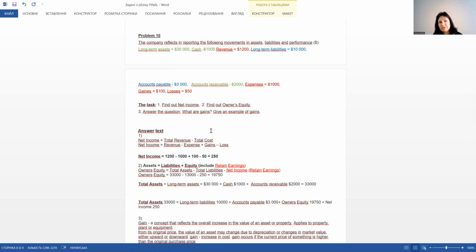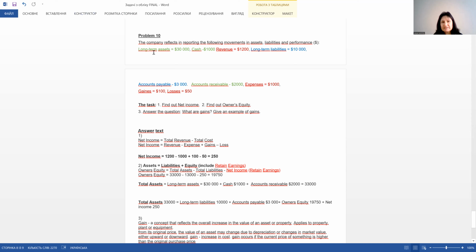In order to solve it, for the first step, I recommend to understand what elements are connected with the income statement and what are connected with owner's equity. So how to find net income?